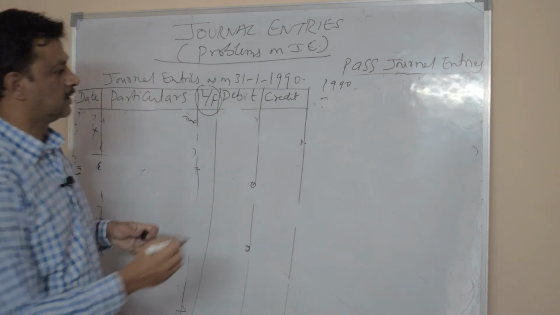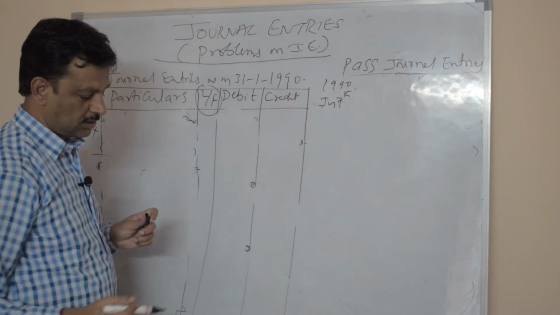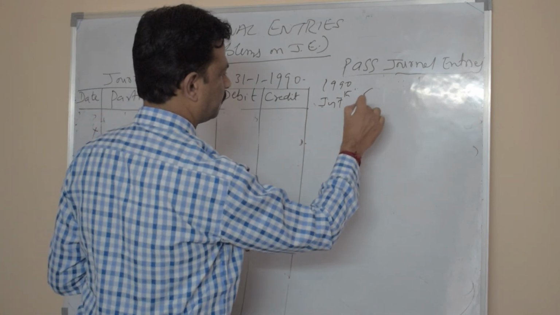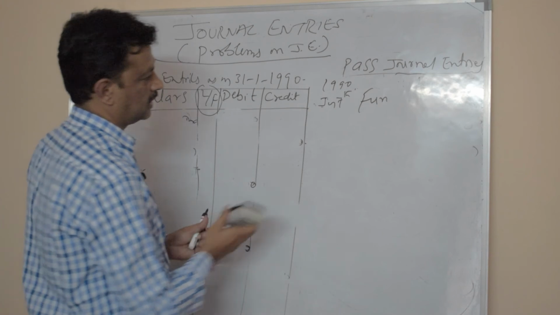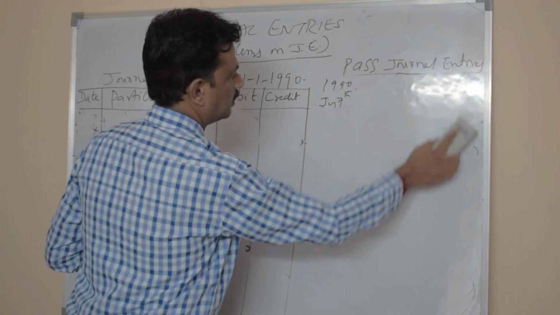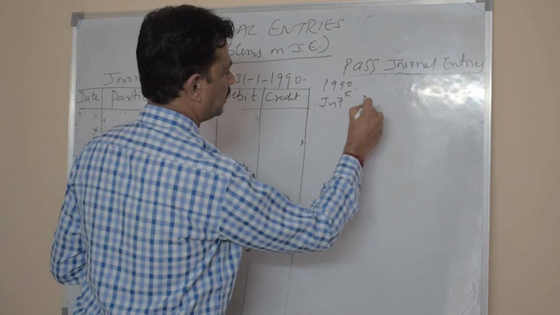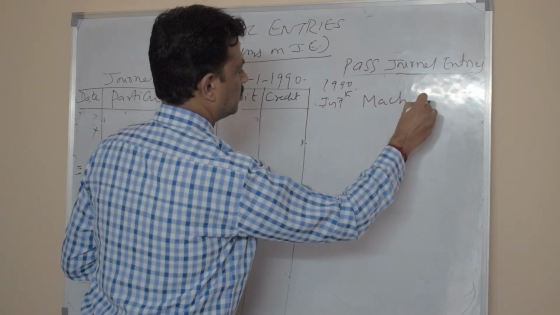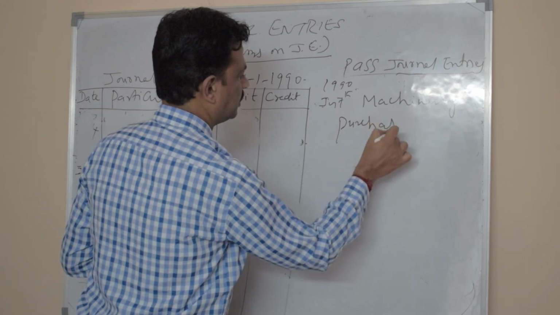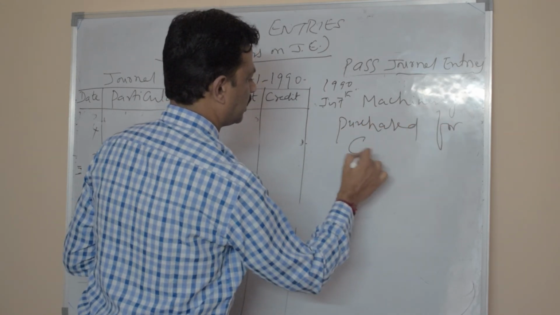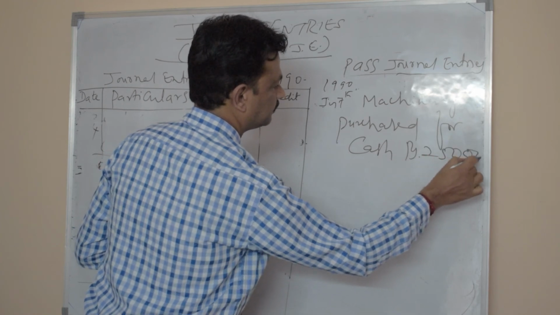Next example is on January 7th. You can write like this: furniture purchased for cash, or you can write like this: machinery purchased for cash, rupees 25,000.